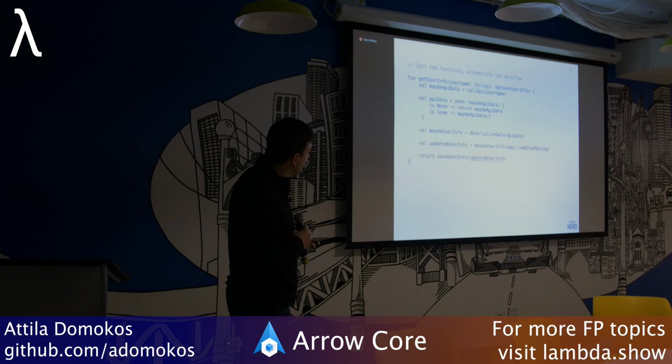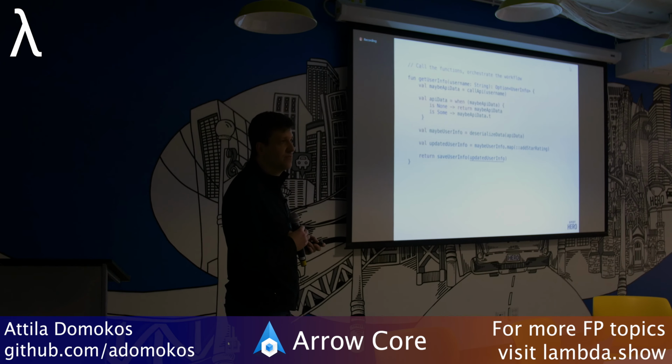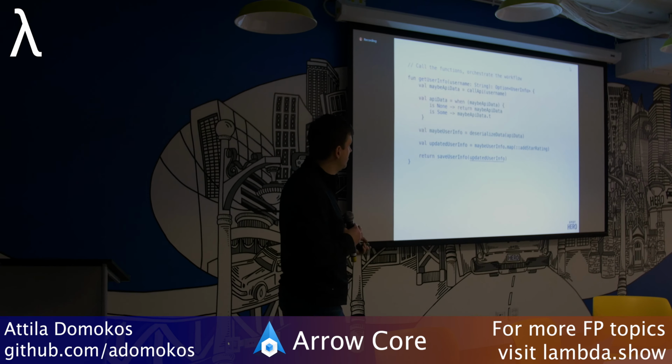I'm going to try to remove that conditional and use a map function there. And let's just leave it at that. Basically, this map function is going to short circuit that calculation. If it's none, it's just going to quit. And if it's value, it's going to apply that operation. And then I'm going to save that UserInfo. I'm going to call the save UserInfo function with that updated UserInfo.